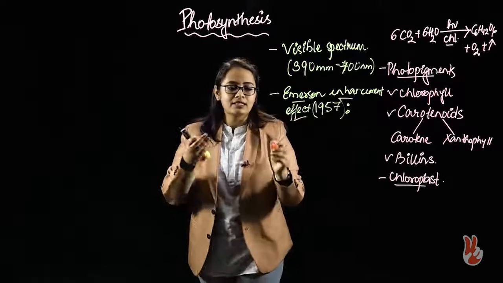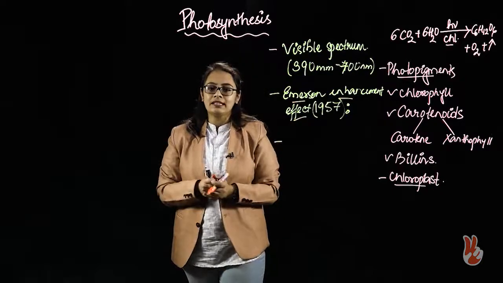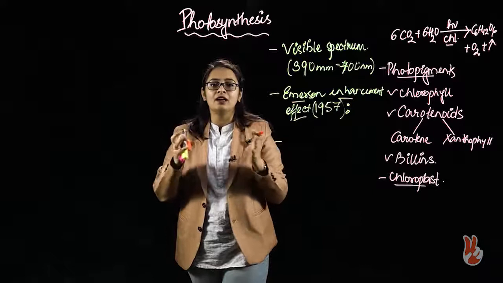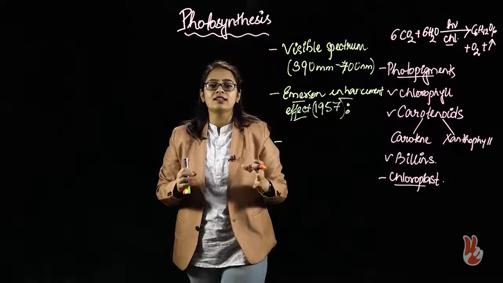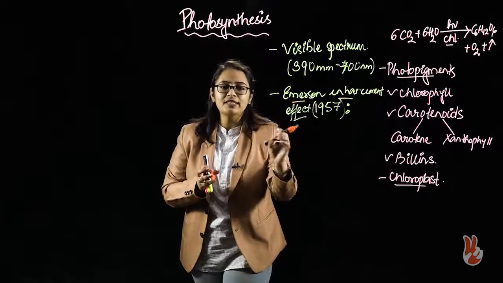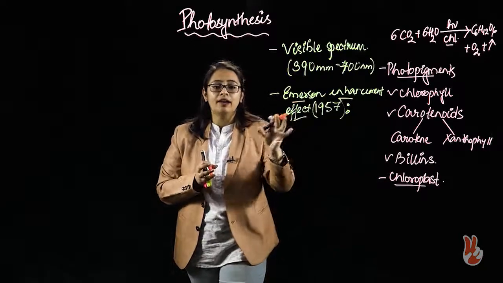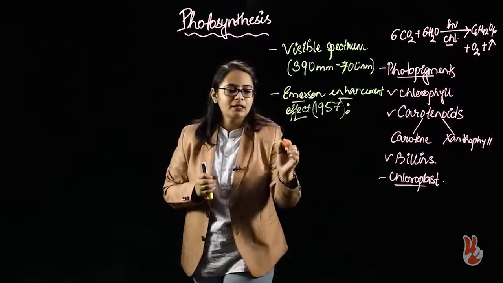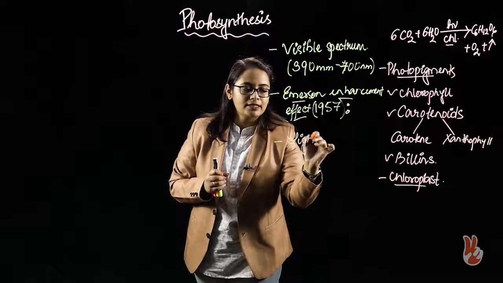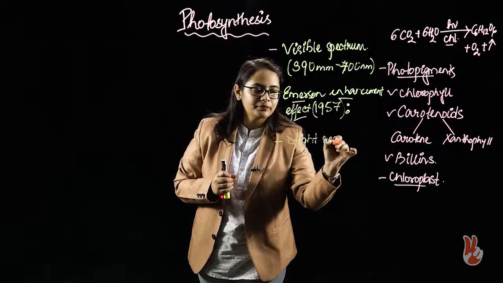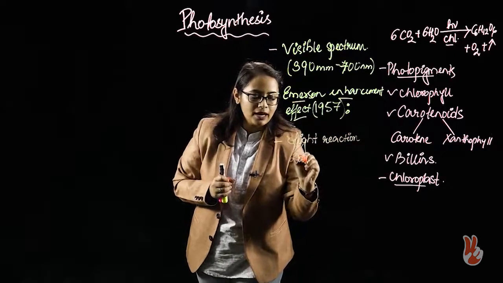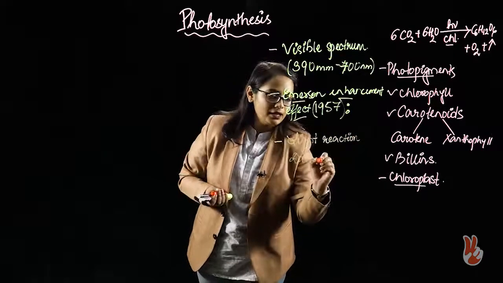Next, coming to the steps or the phases of photosynthesis. As I have said, photosynthesis is taking place in a chloroplast. Also, I have discussed the whole structure of chloroplast. So, the whole photosynthesis is divided into two phases, that is the light reaction and the dark or the light independent reaction.